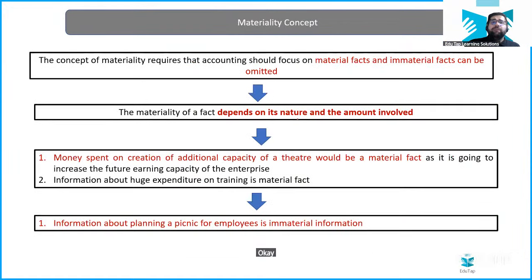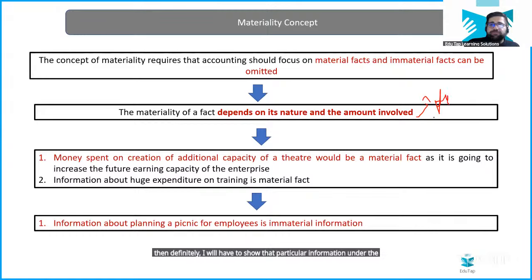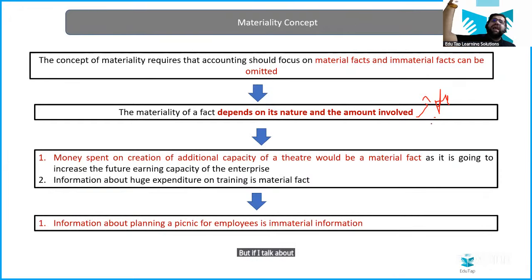Okay. Now, materiality concept. This is the next principle which we are moving ahead with. If that particular information has a higher amount involved, then definitely I will have to show that information under the principle of full disclosure, isn't it? For example, if I'm ordering one samosa for me, that is rupees 20 only. So even if I don't show that rupees 20 in my profit and loss account, it is still good to go. 20 rupees will not make that much of difference. But if I talk about 2 crores, 2 lakhs, 50 lakhs, that particular amount has to be shown, right?